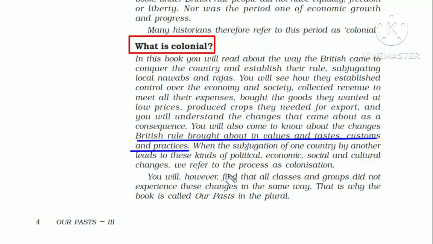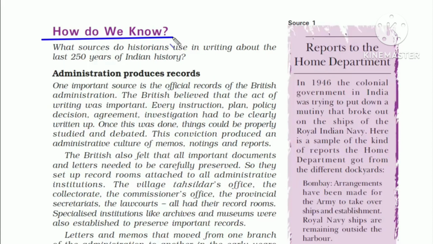Now the big question is, how do historians write history? What are the sources they refer to? There has to be some proof or evidence that can guide them, especially about the last 250 years of Indian history. So the answer to that question is the official record of the British administration. Any official documents serve as evidence or proof. I think we all can agree on that.